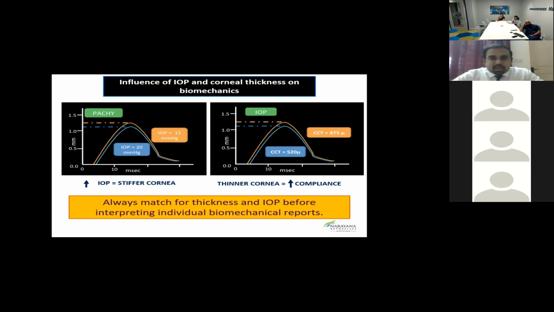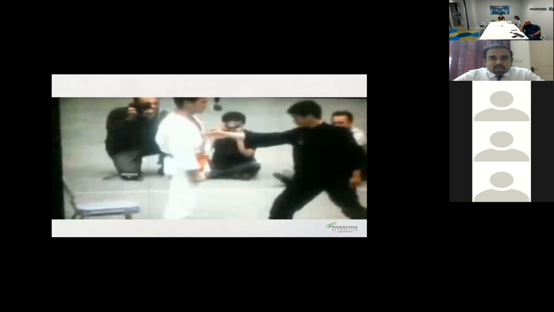So people started realizing that just looking at the deformation amplitude was not making sense as a whole, because you have to factor in the intraocular pressure as well as pachymetry. So this was the first understanding that came in with the evolution of biomechanical properties of Corvis. So what did people start doing?